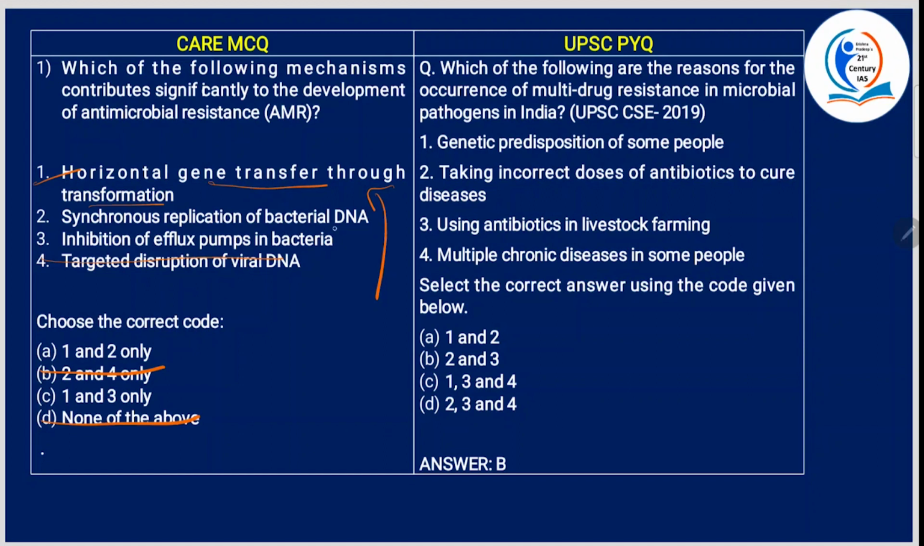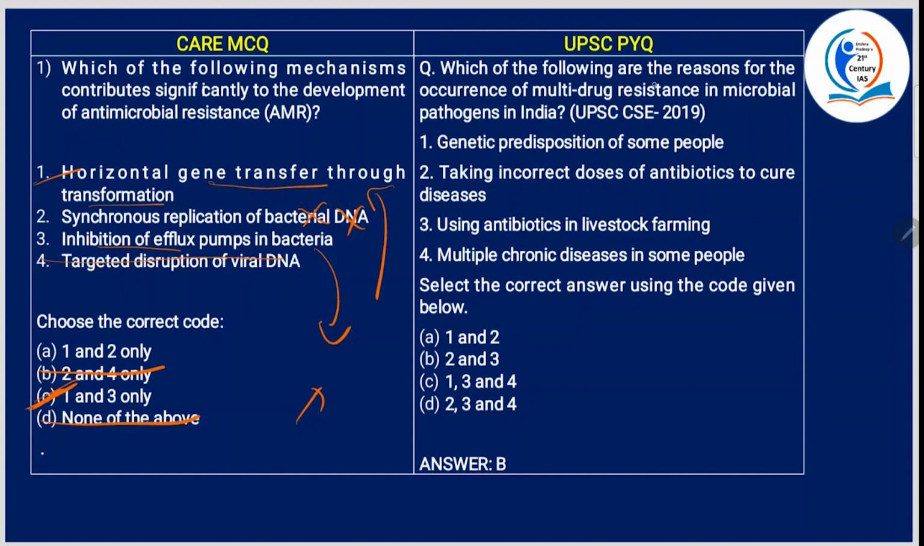Now, synchronous replication of bacterial DNA. See, this is not directly associated with antimicrobial resistance, okay? It is a normal cellular process in bacterial DNA replication. So 2 is gone. Inhibition of efflux pumps in bacteria. So when 2 is gone, obviously only 3 is left over. So 1 and 3 is the answer. Okay. But you should note the meaning, no? Inhibition of efflux pumps in bacteria means efflux pumps in bacteria can actively pump out the antibiotics, reducing their effectiveness. And inhibiting these pumps, no, is a strategy that the bacteria uses to resist the action of antimicrobial agents. All right, so C is the answer.